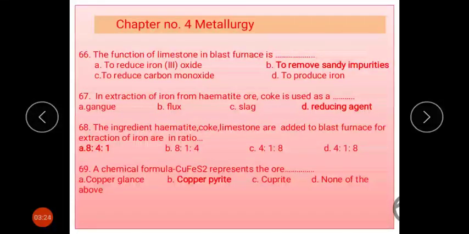In the extraction of iron from hematite ore, coke is used as a reducing agent. The ingredients hematite, coke and limestone are added to the blast furnace for the extraction of iron in the ratio of 8:4:1. The chemical formula CuFeS2 represents copper pyrites, from which you extract copper metal.